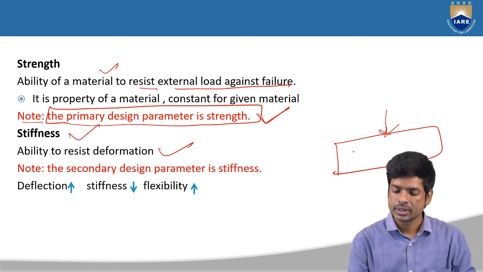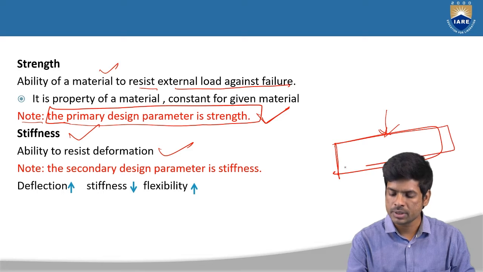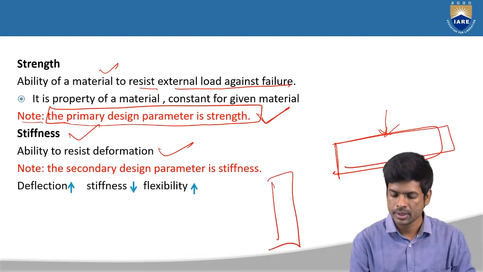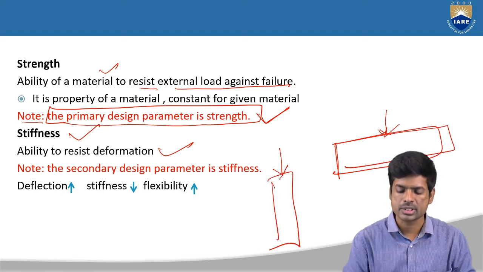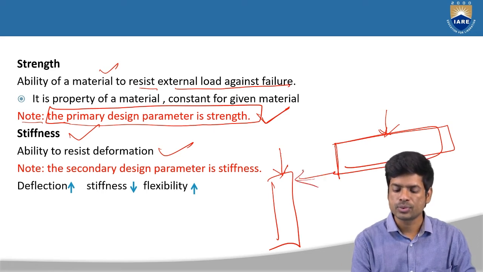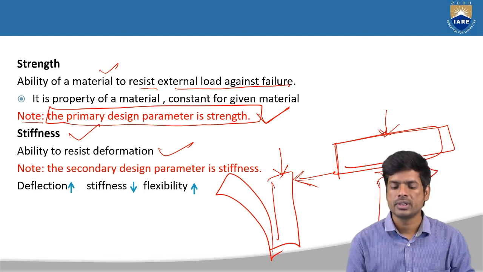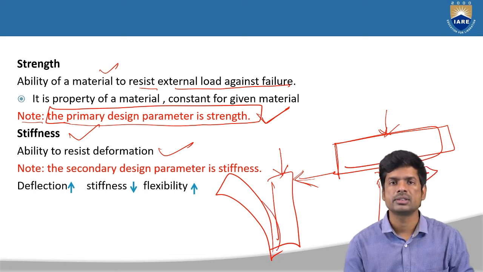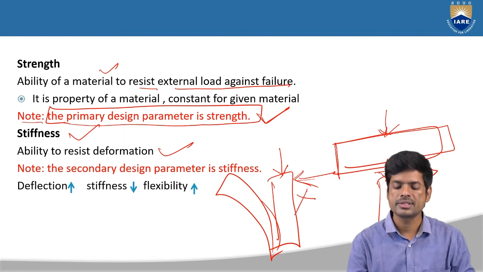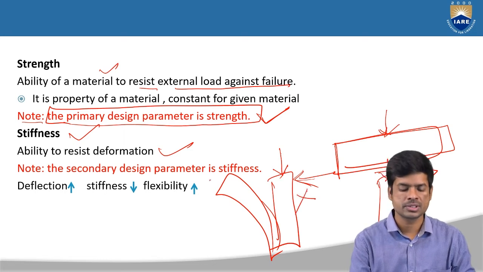So suppose this is one of the beams, or else one of the columns here, and I am applying force on this member, or else in this direction. When you apply force like this, it is going to bend like this, right? Sometimes it is not going to bend. It will be in a straight form, right? If it is in a straight form, that means it has more stiffness. Suppose if it is bending like this, then it does not have high stiffness. So this is what stiffness means.